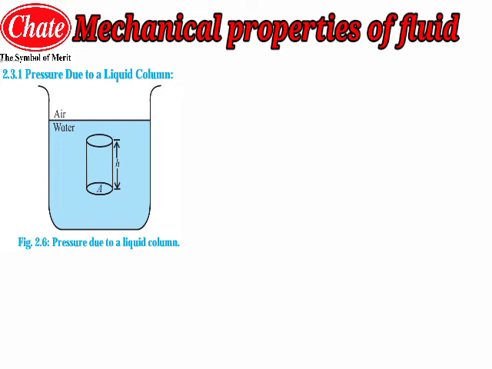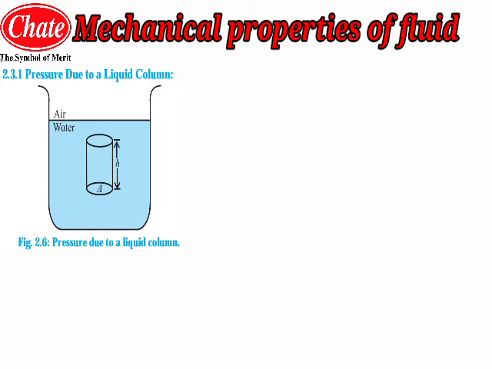Means the fluid which has been poured into that vessel has the density rho, as we generally use the symbol rho for density, and the height of the imaginary cylinder be h.